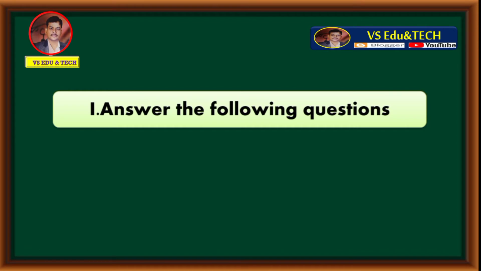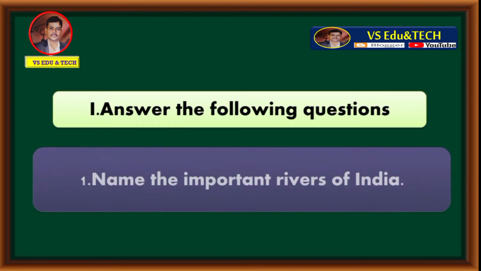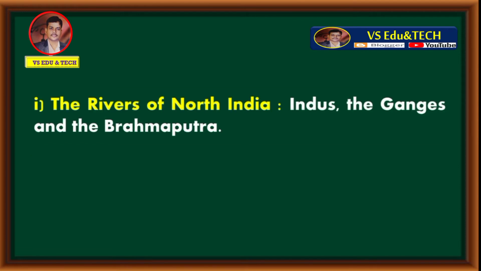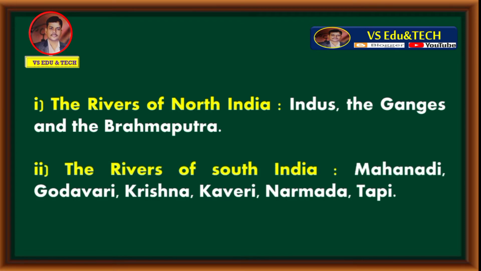First main, answer the following questions. First question, name the important rivers of India. Answer is the rivers of North India: Indus, the Ganges and the Brahmaputra. The rivers of South India: Mahanadi, Godavari, Krishna, Kaveri, Narmada, Tapi. These are the important rivers of India.